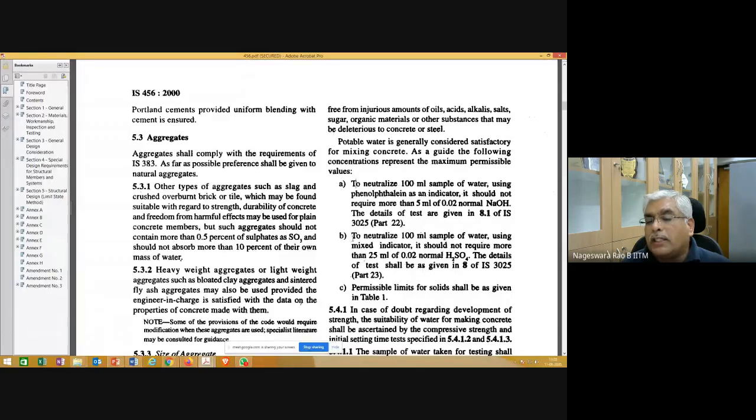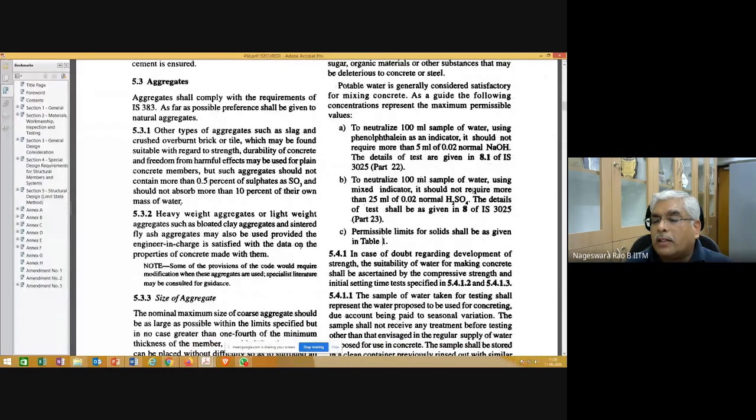This is one test. Another one is to neutralize a 100 milliliter sample of water using mixed indicator, which should not require more than 25 ml of 0.02 normal acid. One is like an alkali and the other like an acid. Is it clear? Permissible limits for solids shall be as given in table 1. This is just checking whether acids and alkalis are there, and what about other solids and other things; they are given in table 1. Let me go to table 1.